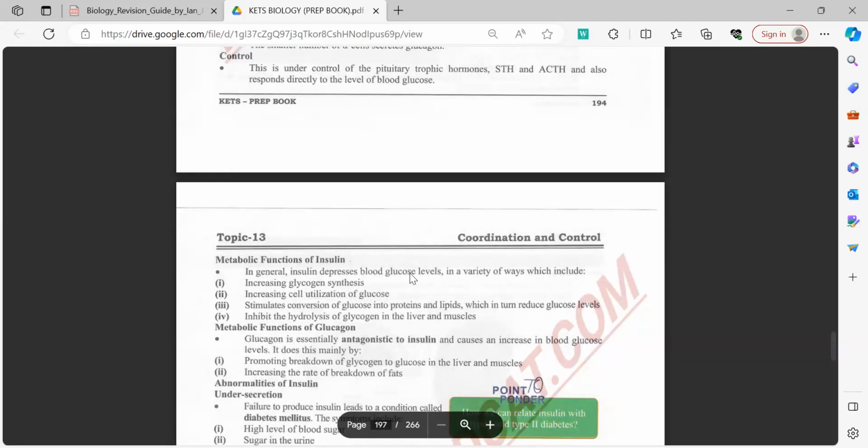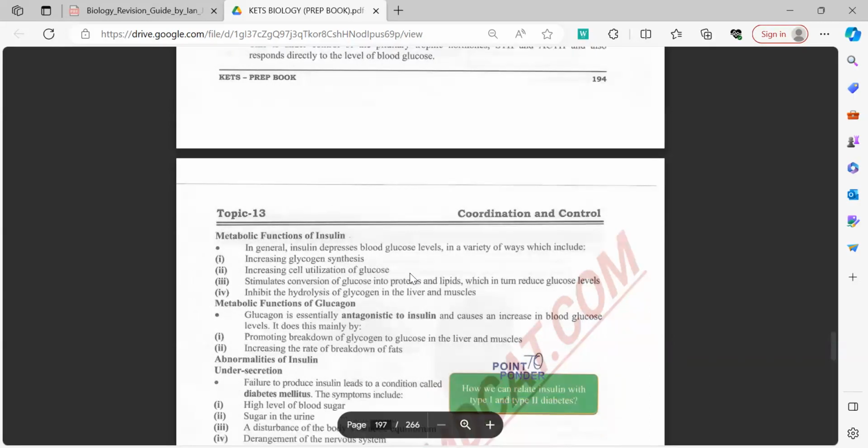The other hormone produced is glucagon, which is antagonistic to insulin. It has the opposite function of insulin, and it does not convert glucose into glycogen. Rather, it converts glycogen back to glucose.